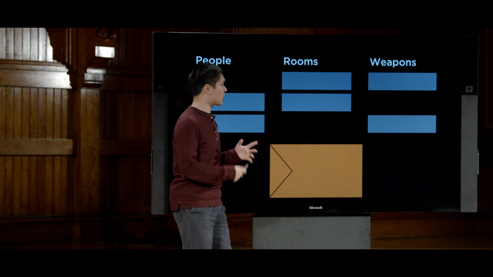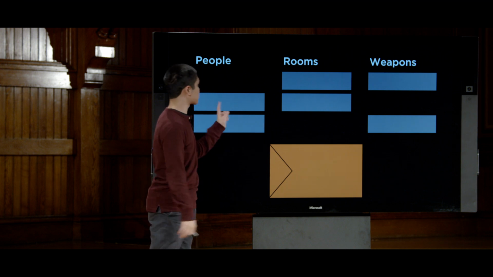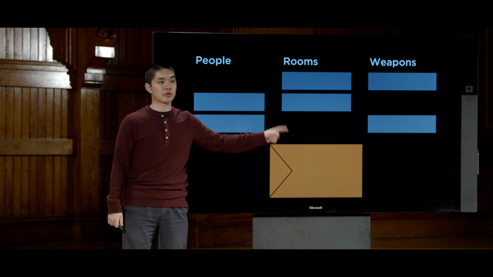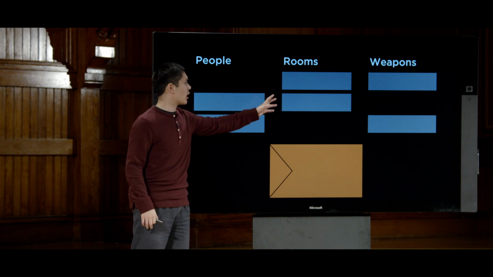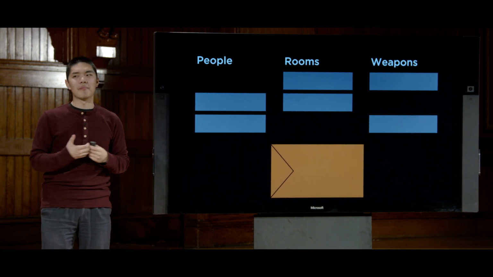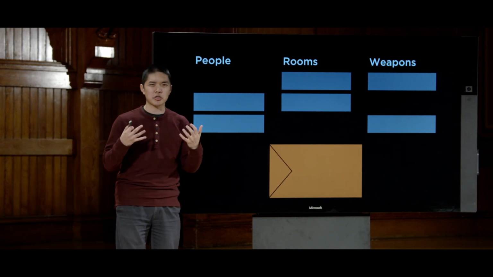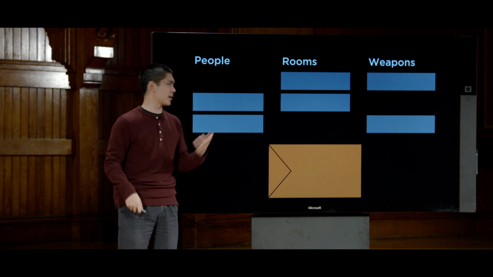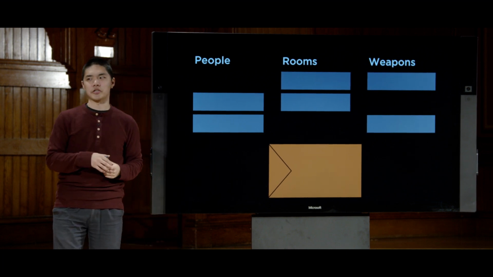And we would like to figure out, using some sort of logical process, what's inside the envelope: which person, which room, and which weapon. And we do so by looking at some, but not all, of these cards here, to try and figure out what might be going on. This is a very popular game, but let's now try and formalize it and see if we could train a computer to play this game by reasoning through it logically.